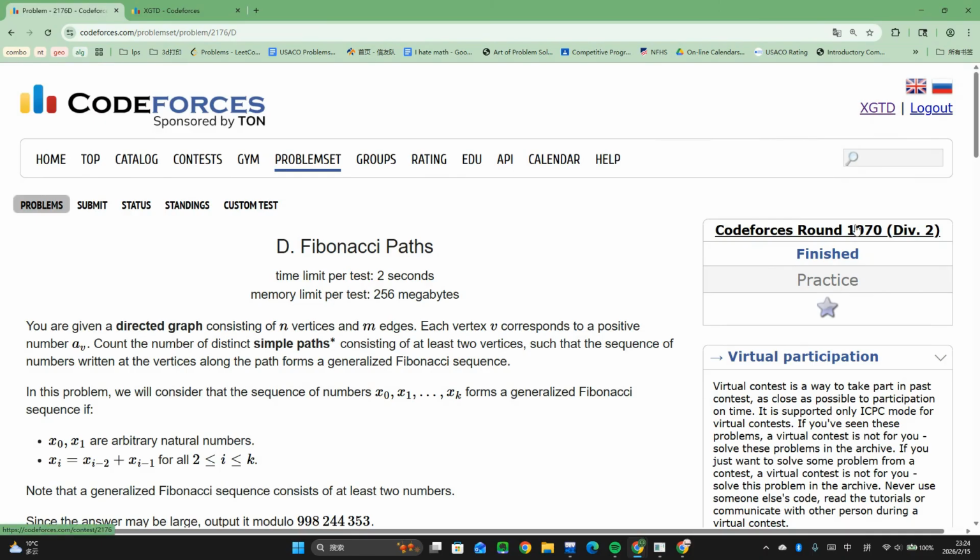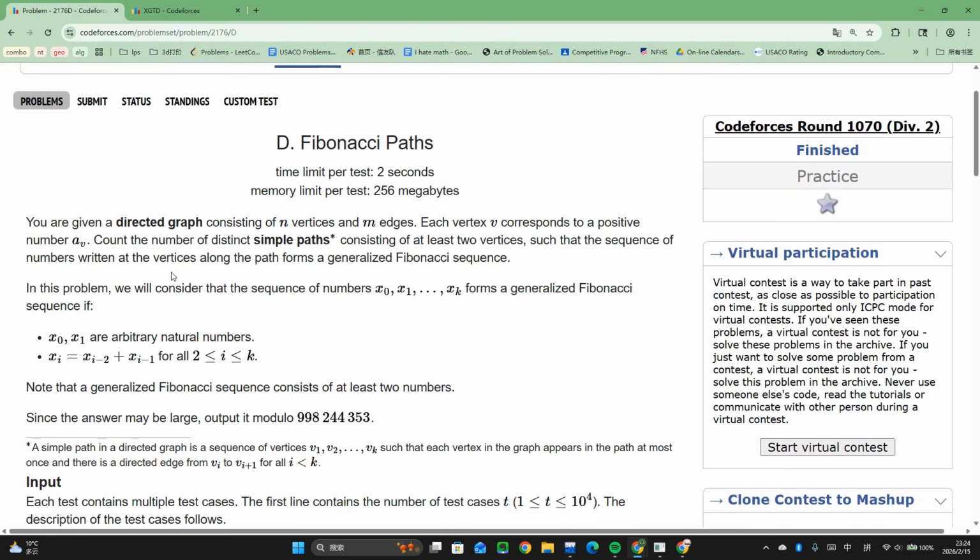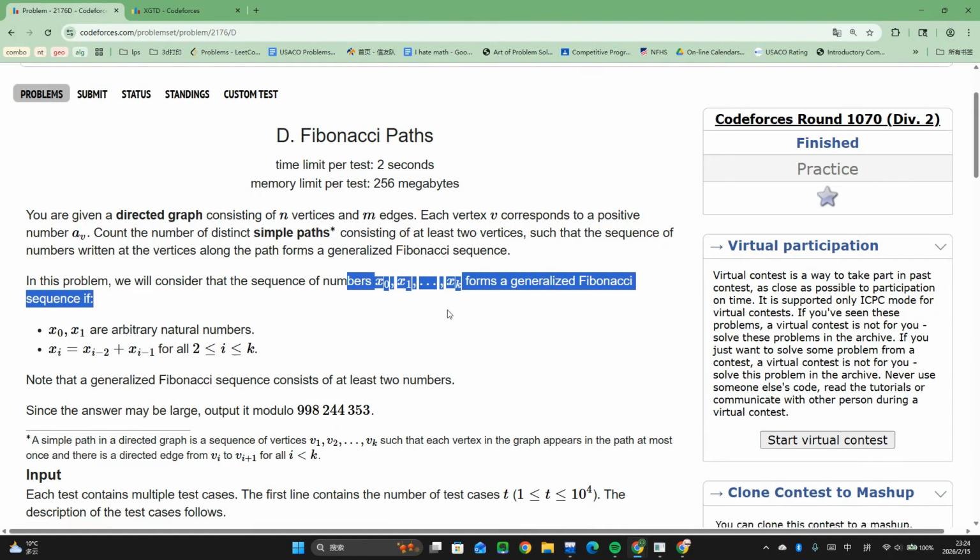It's from round 2176, and this problem was solved by Fibonacci. I did this problem back on January 14th, so exactly a month ago. Basically, you're given a directed graph and you're trying to find the number of simple paths that make a Fibonacci sequence. Each node on the graph is given a value, and the sequence has the form of a generalized Fibonacci sequence, because it doesn't have to start with 0 and 1.